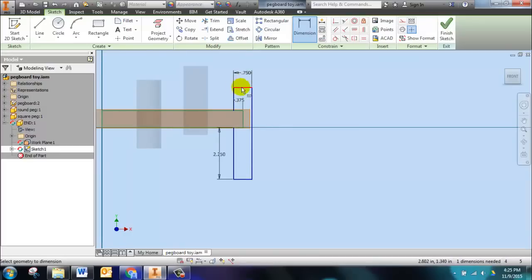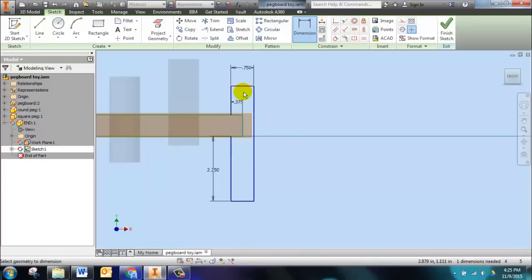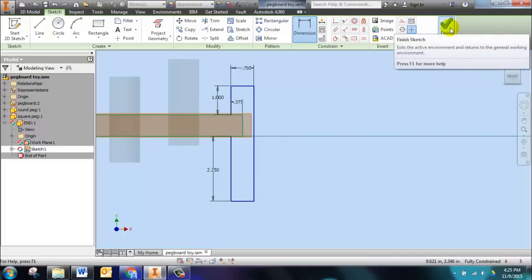Now, we don't want this just floating around up here, so we're going to go ahead and give this a dimension, and it's almost 1, so let's make it perfectly 1. Now, see how it changed color? It's fully constrained, so we can finish the sketch.